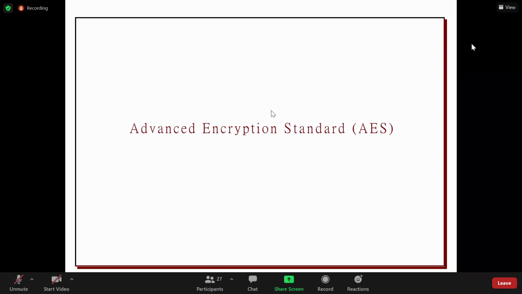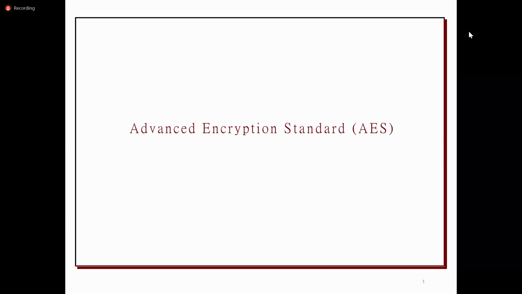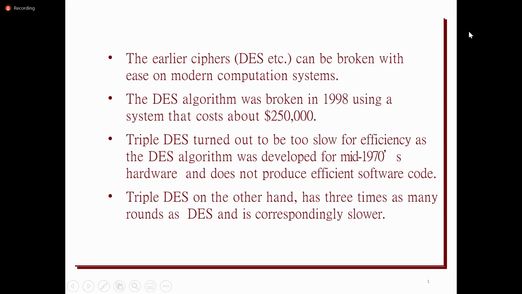The next symmetric block cipher is the Advanced Encryption Standard. To overcome the drawbacks of DES, we discussed DES as well as triple DES block ciphers.